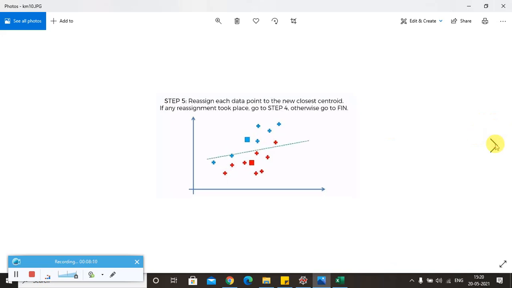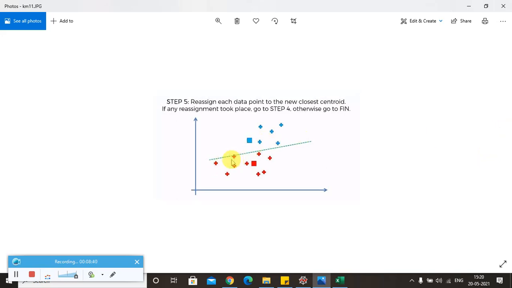We go back to step 4, and again we draw this perpendicular line. As per the green line, the data points above the green line will be considered part of blue, and the data points below will be part of red. It is very clear from this picture that these two data points are coming below the green line, and now we are going to reassign them, and we get two new data points for the red color. Whenever we have reassignments, we have to repeat step 4.